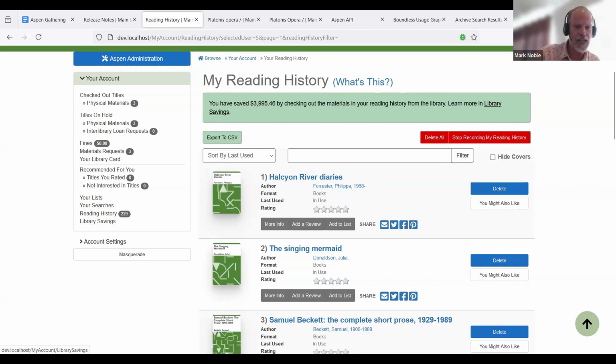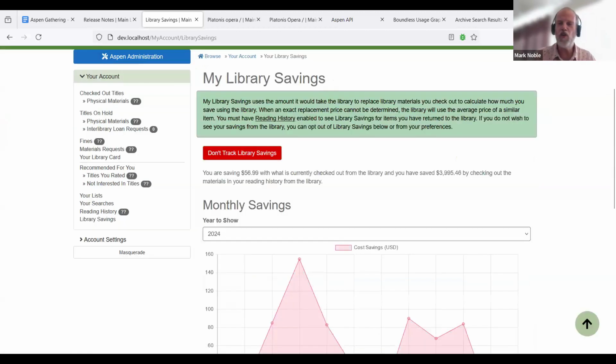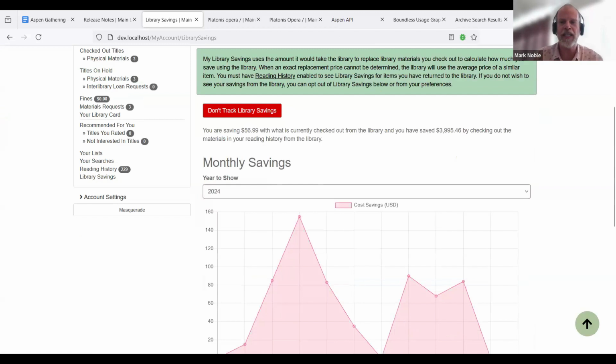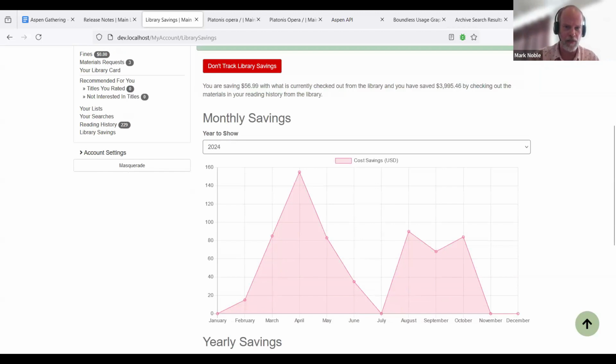The library savings page is a new page, modeled off of reading history, depending on what information you have enabled. We're going to get the information here because I've got reading history enabled. We're currently saving $56.99. We saved $3,995 historically. So cool information there that matches what was on the reading history and checkout pages.